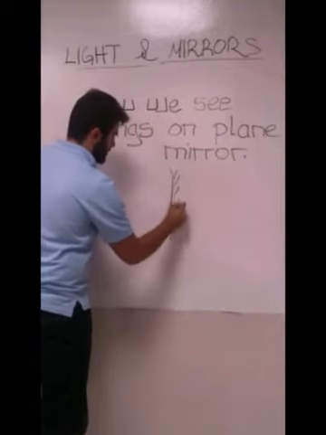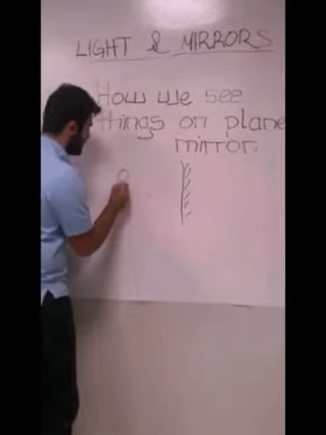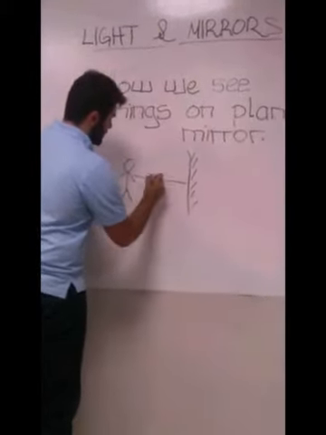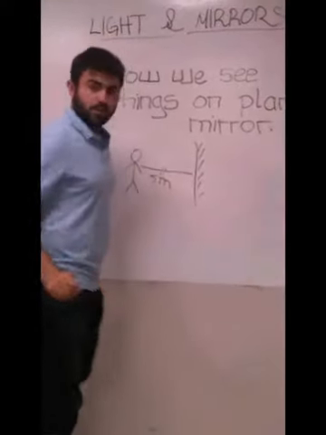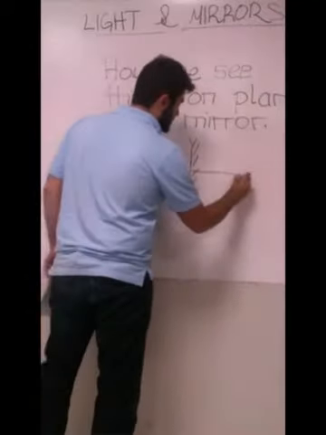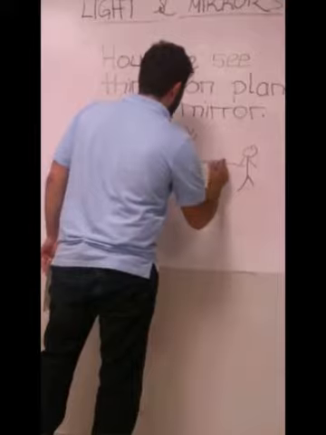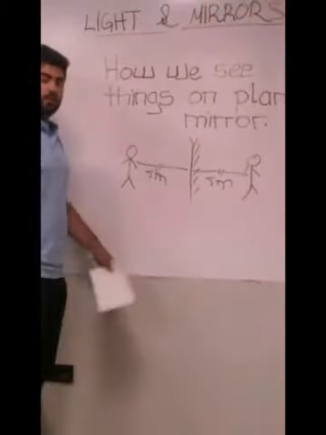Here is our mirror, and here is Hakan, for example. And if Hakan is 5 meters away from the mirror, we see his reflection again 5 meters away from the other side.